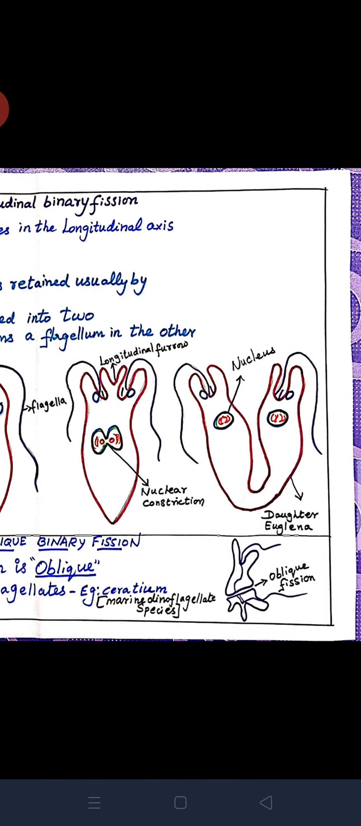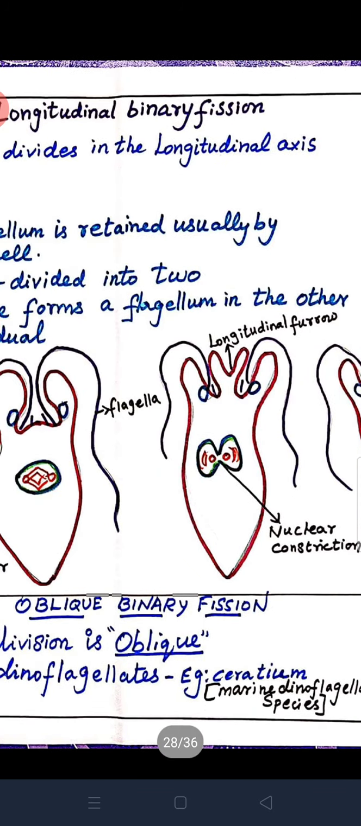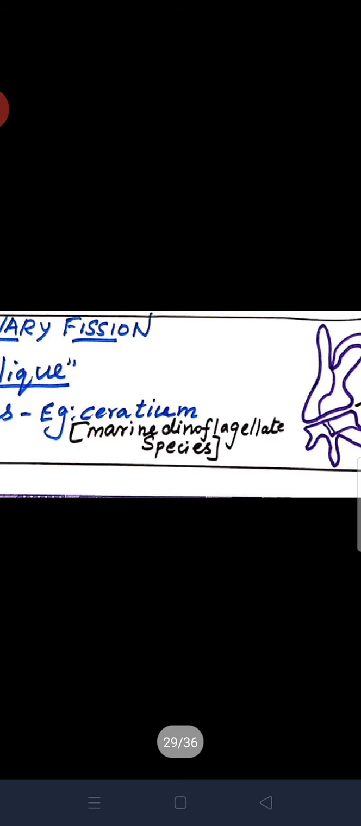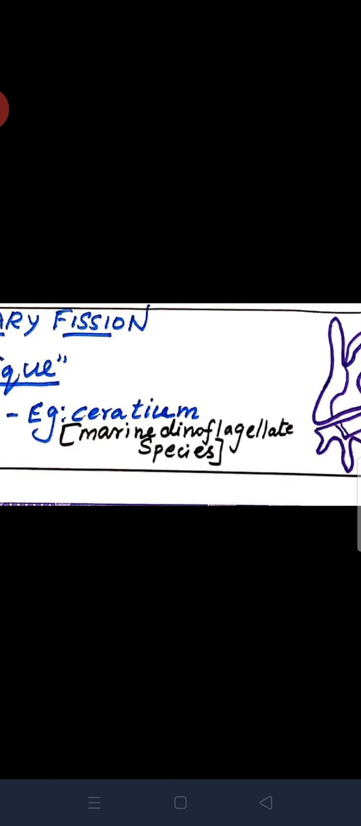Next, let's see the oblique binary fission. Plane of division is oblique. It is seen in dinoflagellates. Example, Ceratium. What is Ceratium? It is actually a marine organism, a marine dinoflagellate species.